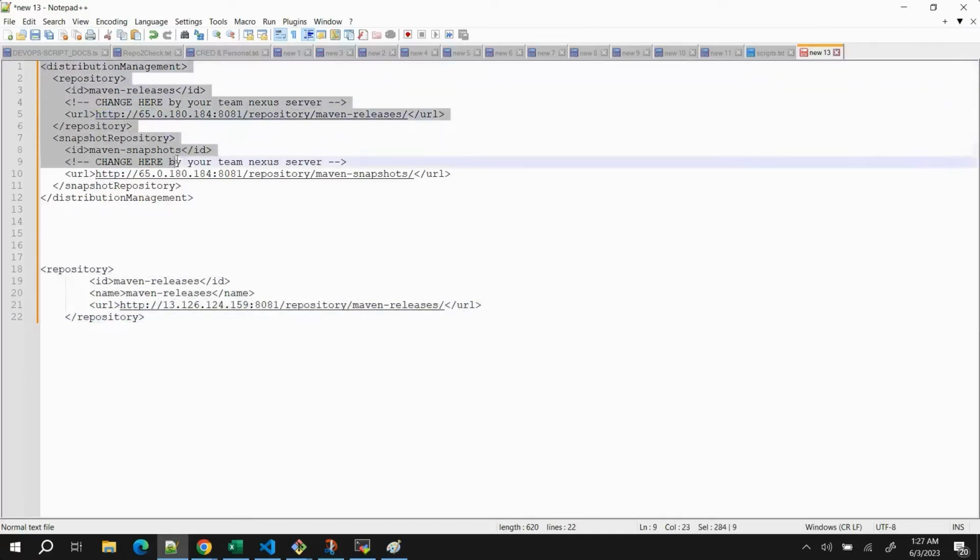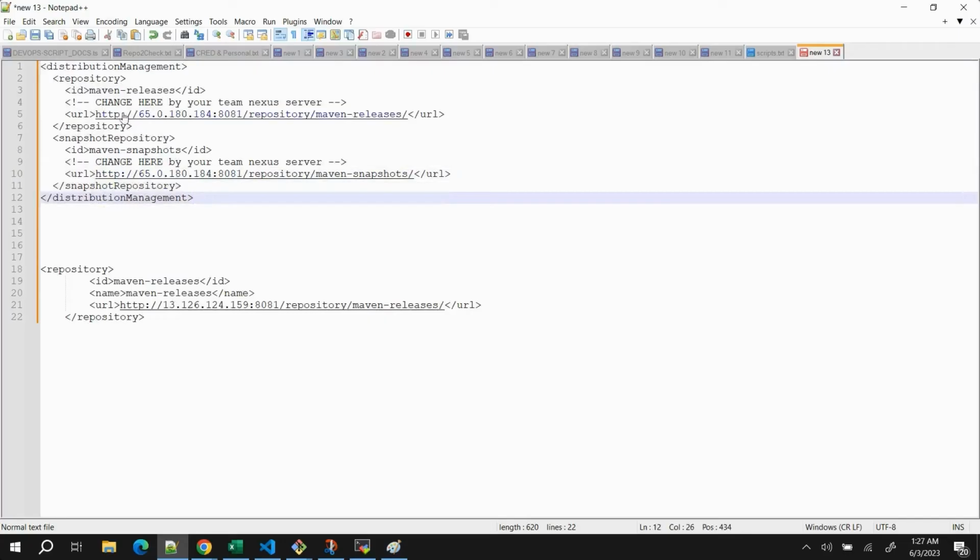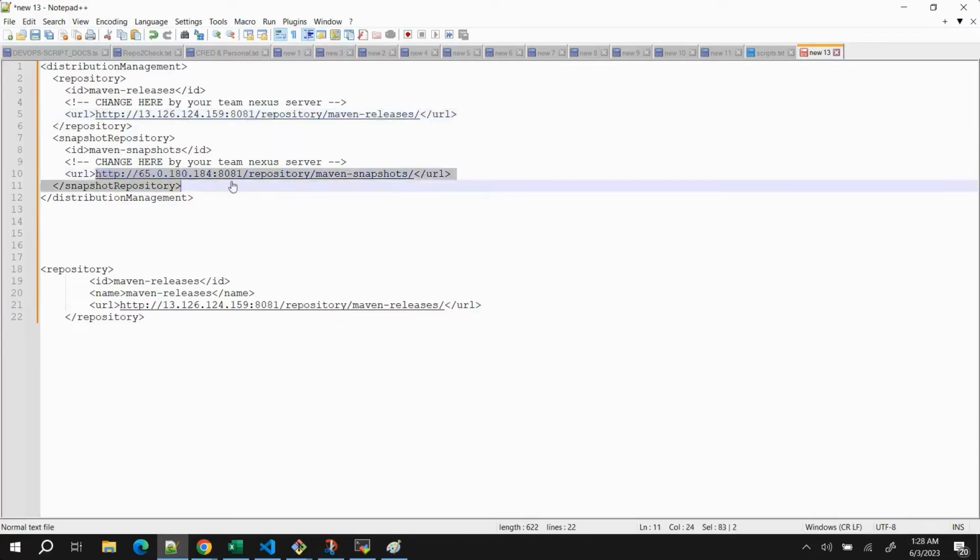After that we need to add this section also, distribution management. Here also we need to provide the URL, and let me paste it. Since it is there, I will just add it for snapshots also, even though we are not going to use snapshots. So these two things need to be added in our POM file.